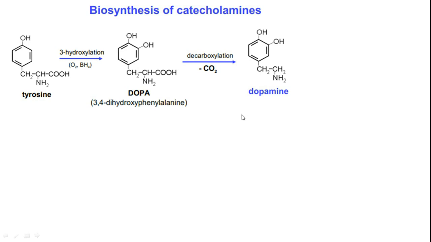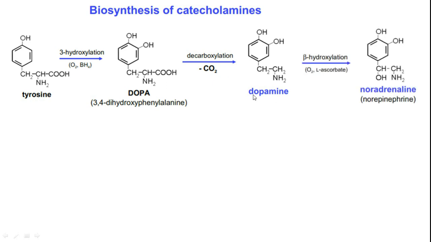Now decarboxylation happens, where the carboxylic acid unit is eliminated as carbon dioxide. So in this biochemical reaction, from DOPA we are getting dopamine. This is the first neurotransmitter that we can get from tyrosine. So this dopamine gets hydroxylated, the carbon chain gets hydroxylated with the help of oxygen, and L-ascorbate also helps here. This is beta hydroxylation happening. So here a hydroxy group is introduced. This compound is nothing but noradrenaline.